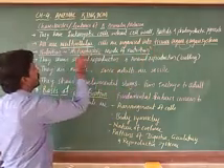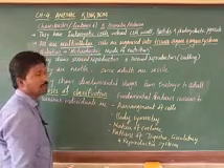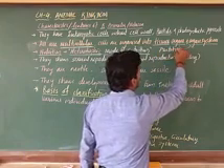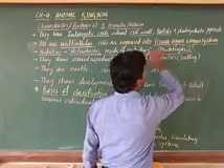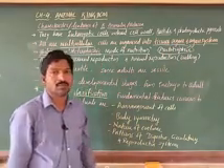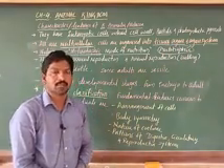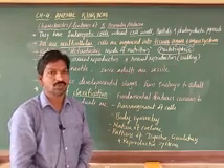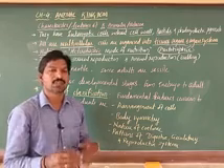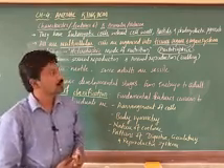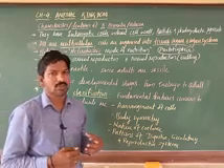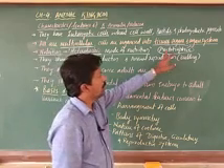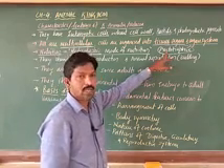Another term is autotrophic, the opposite. Autotrophic mode of nutrition means they nourish themselves, like plants preparing their own food by photosynthesis or chemosynthesis. They are not taking food from others.